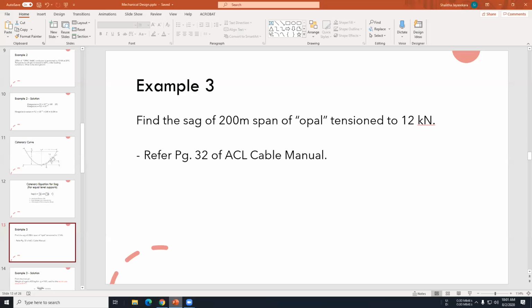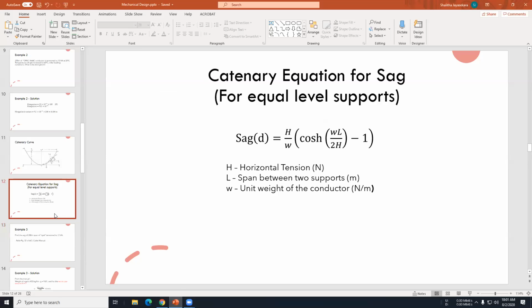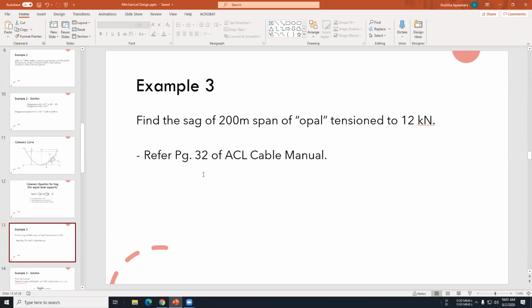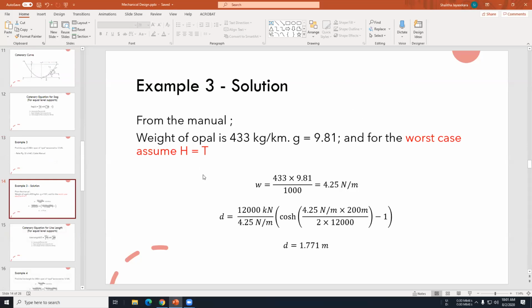If you apply all those things to this equation, you will get something like this. And after applying, you can find out what is D, the sag of the conductor. You have to assume that horizontal tension is always equal to the total tension of the conductor. So this is the worst case.